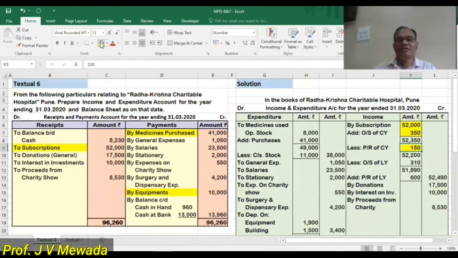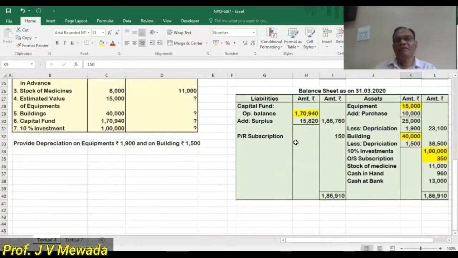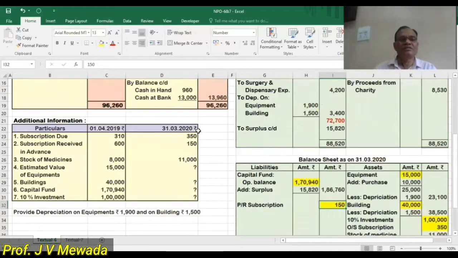Okay, and the second effect, for the current year's pre-received, we have to do. The second effect I will give on the liability side of the balance sheet, pre-received subscription. This is the subscription received in the current year for the next year. Okay, so for both these adjustments I have given two effects, so a total of 4 effects I have given.